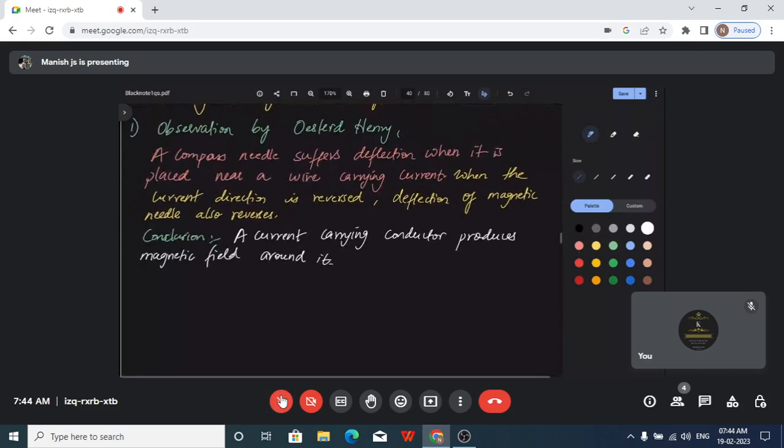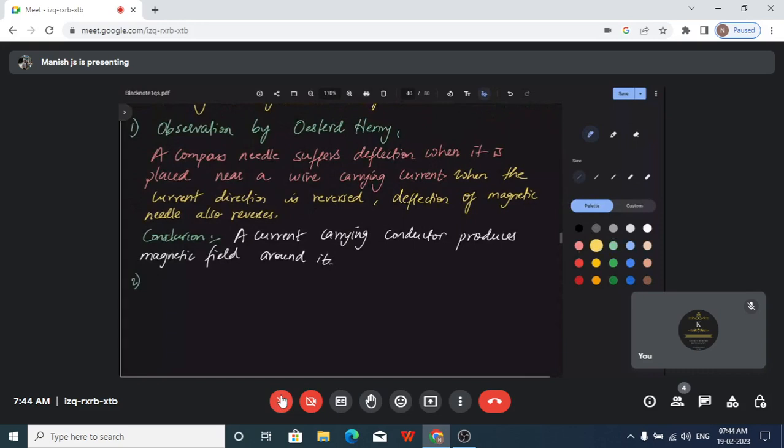So this is the observation. We have seen the observation by Oersted. In the same way, based on his observation, what is the conclusion that he drew? So we have seen this is the first part of this chapter, quite important. Even though it's a theoretical aspect, you just need to have an idea of how things were basically identified in the first place. The second one is the most important law.